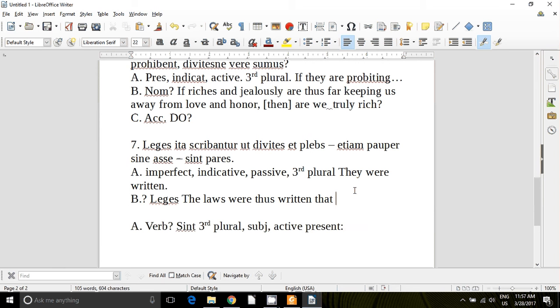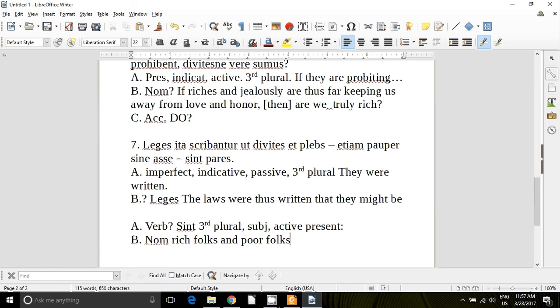In order that they might be. We're going to say might because, again, these are secondary tenses, right? Our rules for how we translate secondary tenses. The laws were thus written that they might be. That they might be what? Or who's they? Do I have a nominative in my second clause? I do. Divites et plebs. That's my nominative. In order that rich folks and poor folks, divites et plebs.